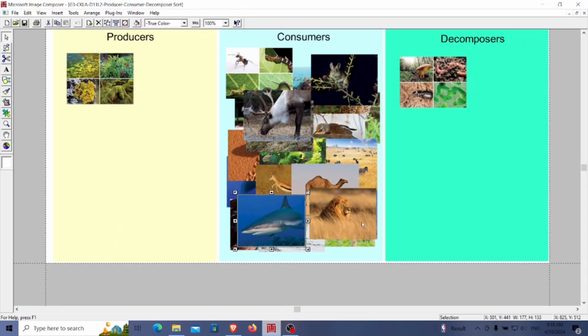Fantastic job, everyone! We've successfully sorted all the image cards into groups of producers, consumers, and decomposers. Remember, every organism plays a vital role in maintaining the balance of an ecosystem. Keep up the great work in exploring the wonders of nature.